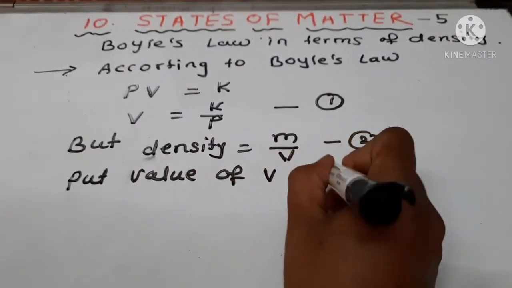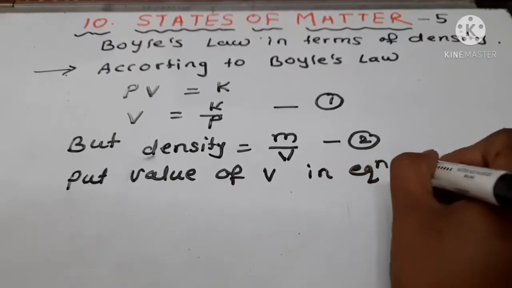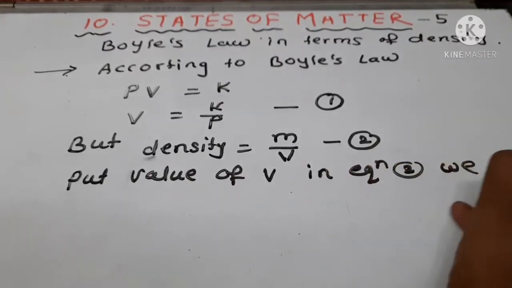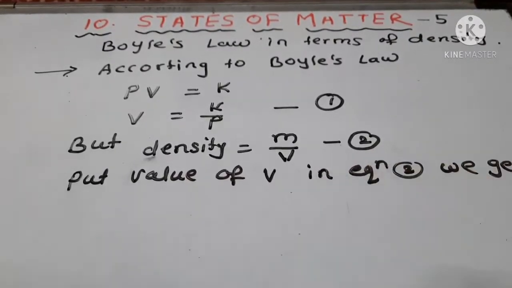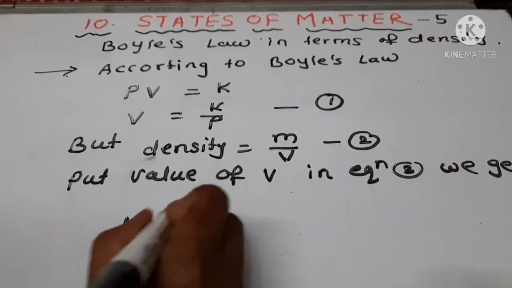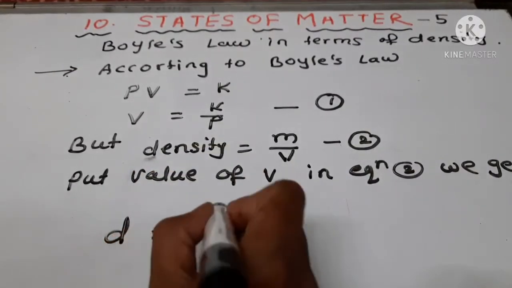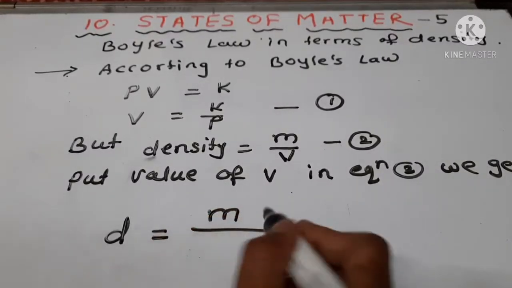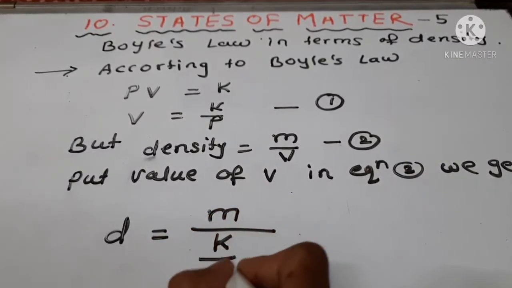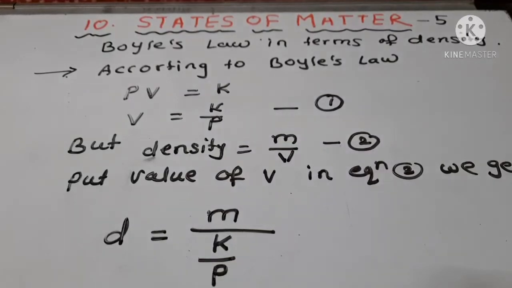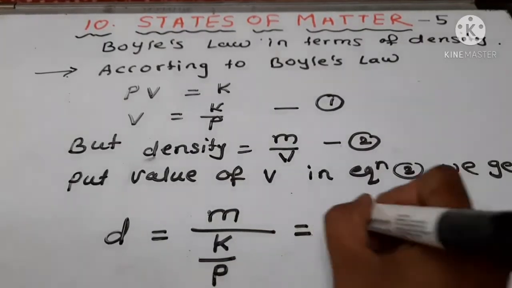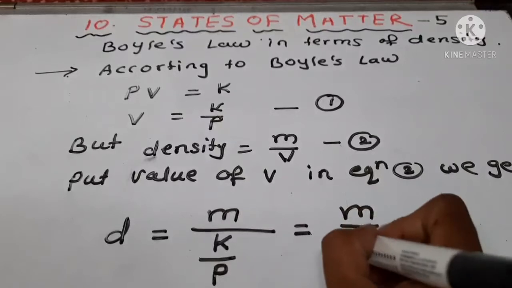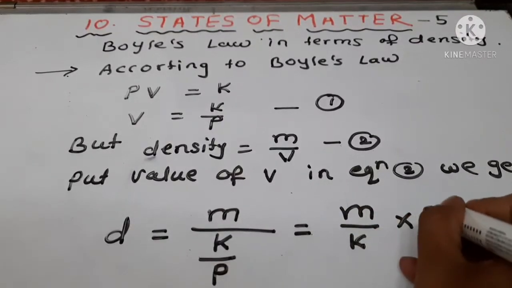We get D, that is density, equals mass upon, instead of volume, K upon P. That equals M upon K into P.